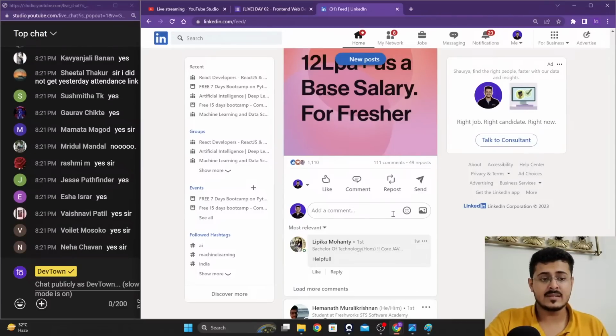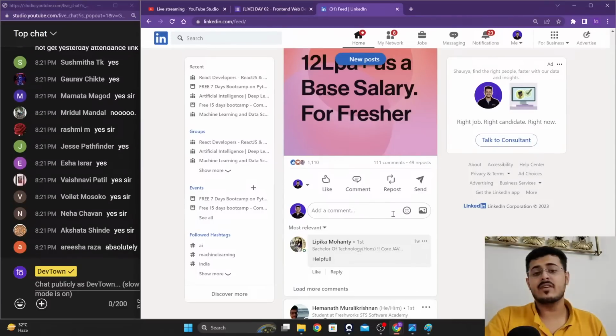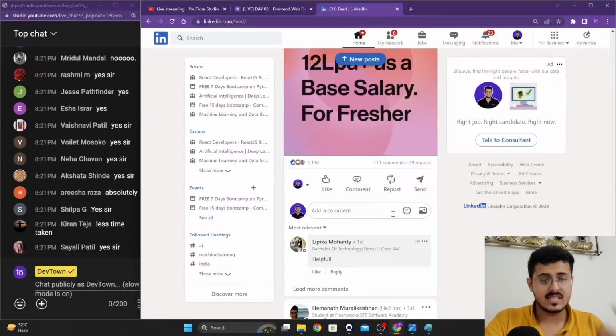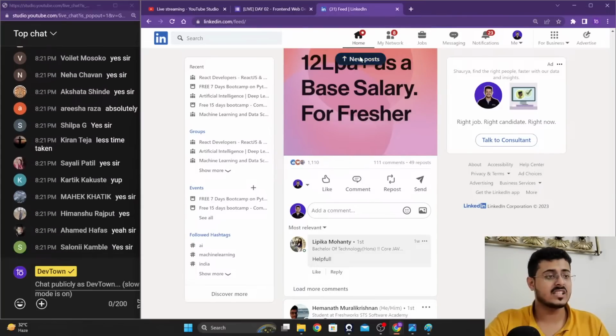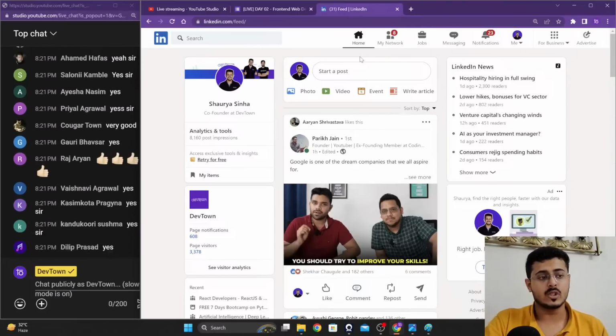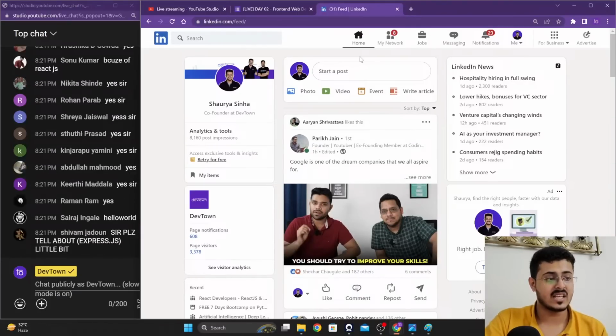This is the function of components, guys. This is the function to see new posts. You don't have to refresh your entire page. I can just click on this particular button, and it will show me the new post without refreshing the entire page.